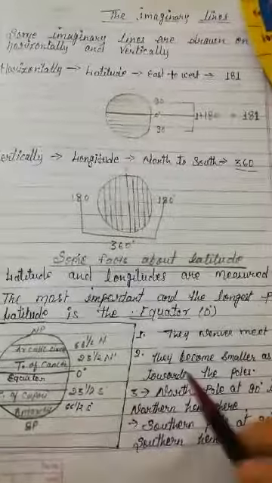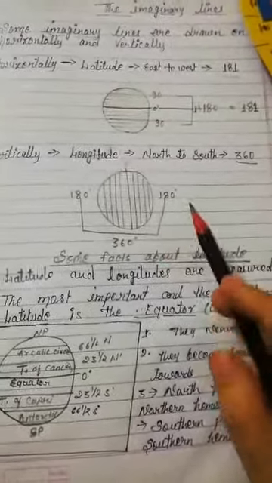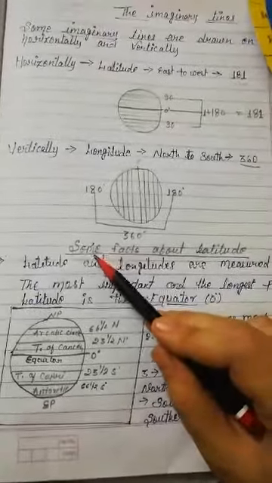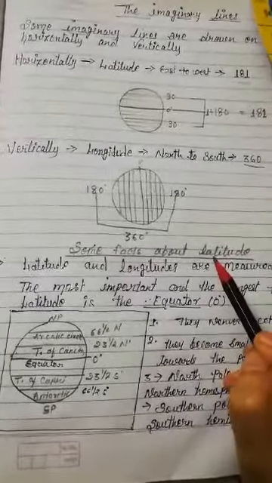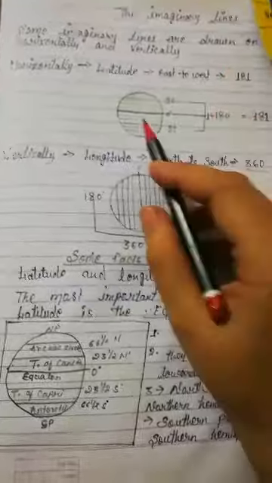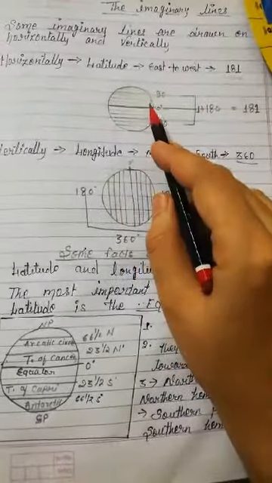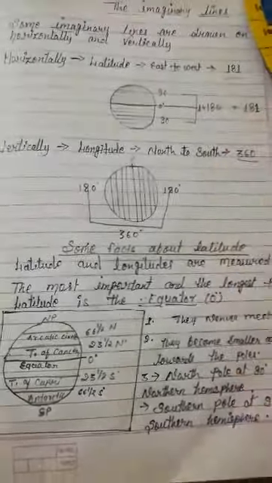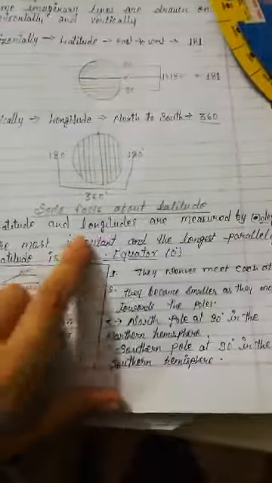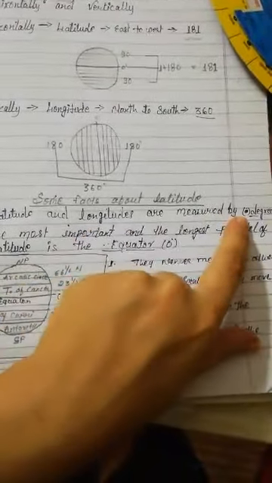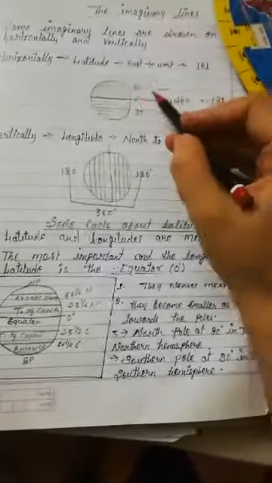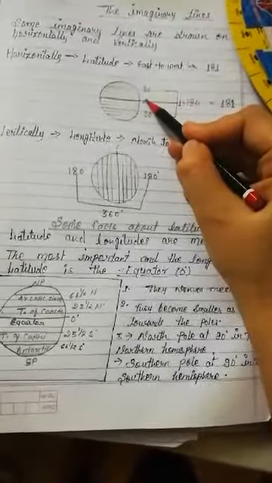So we will understand and learn some facts about the latitude. Latitude means जो लेटी हुई है. Okay, east to west, don't forget it. How many latitudes are there? 181. So one fact is that latitude and longitude are measured by degree.